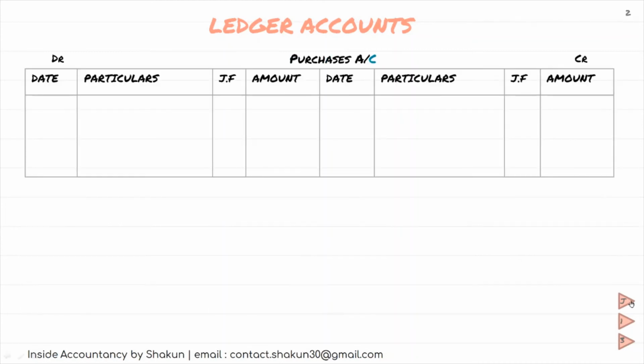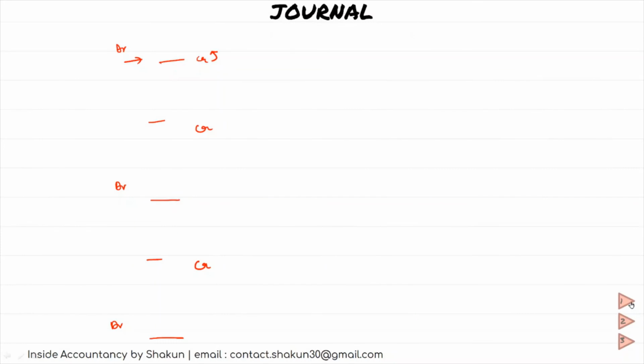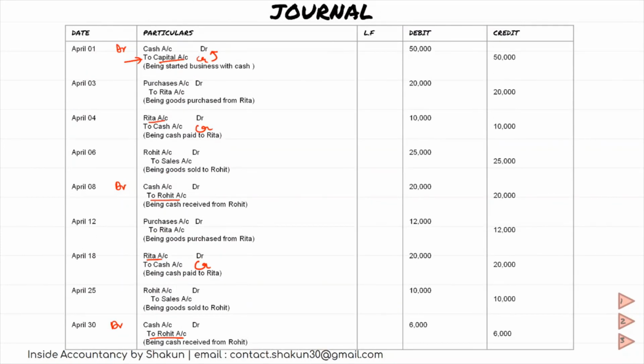Moving on to the next ledger accounts, we have the purchase account and the Rita account. Going back to the question, let's go to the journal page and see how these transactions are shown. Now we have to maintain the purchases account, so let's look at purchases only. Let me change the color of my pen so that it becomes easier for you to identify the transactions. As you can see, on April 3 the purchase account is debited, and on April 12 also. The purchase account is debited in both cases in the name of Rita.